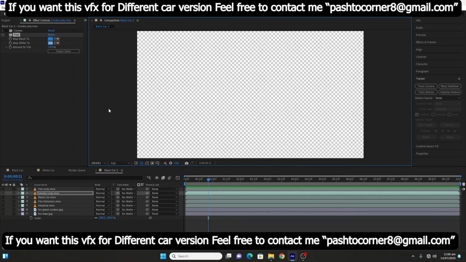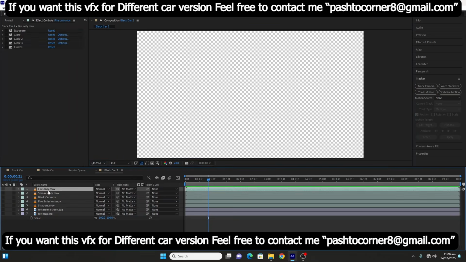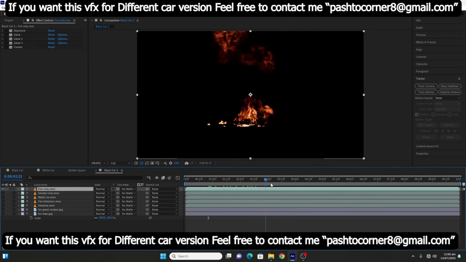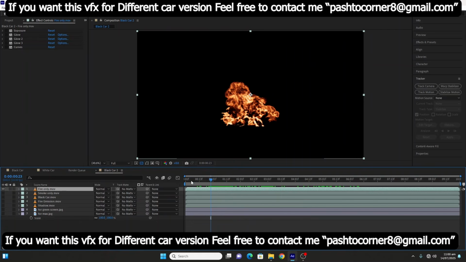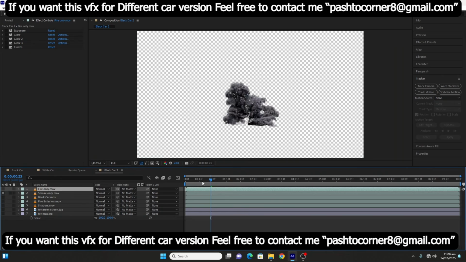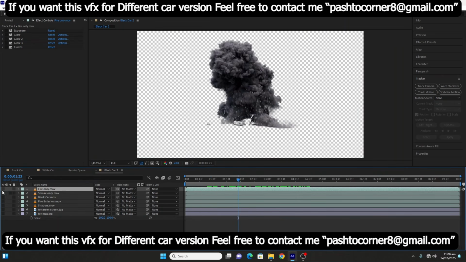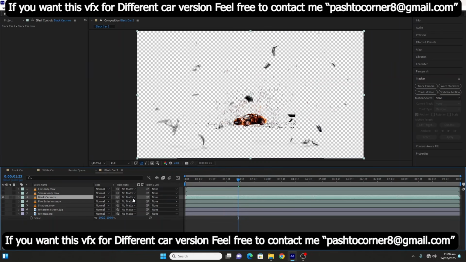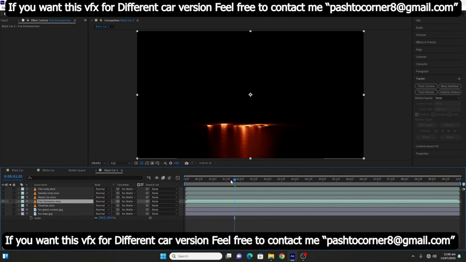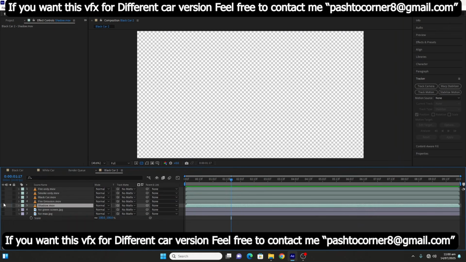After downloading this from Gumroad, what will you get? You will get the fire layer separately, the smoke layer separately, and the car layer separately. White is also included. And this is the emission of fire, or reflection on the road. This is the shadow. All these layers are separate.